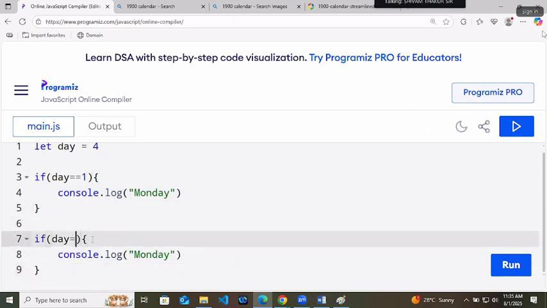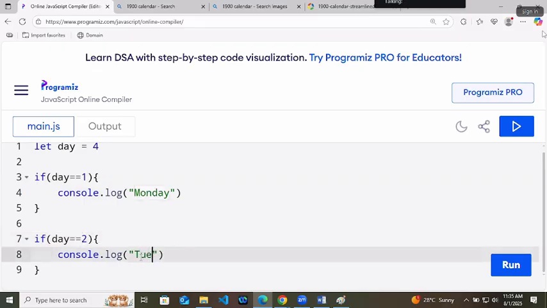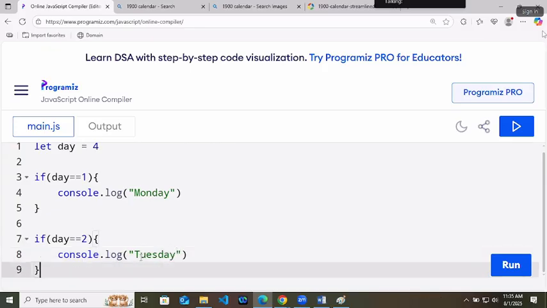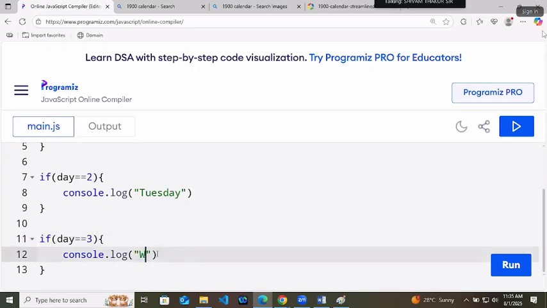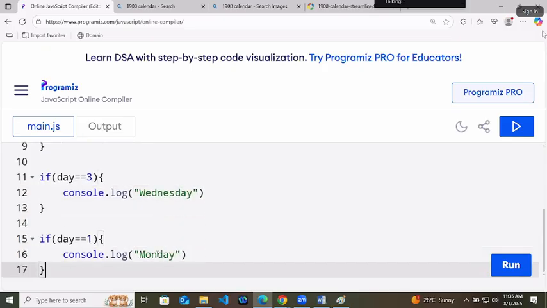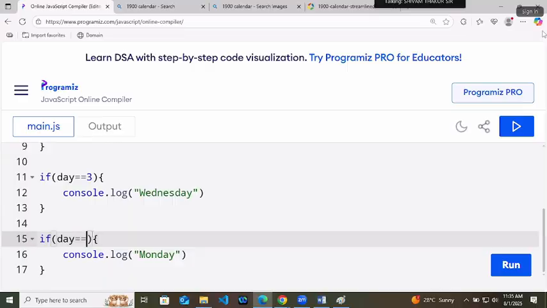If day equals to 2, Tuesday. If day equals to 3, Wednesday. If day equals to 4, Thursday.